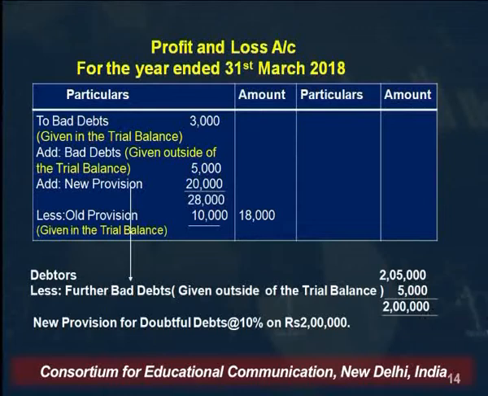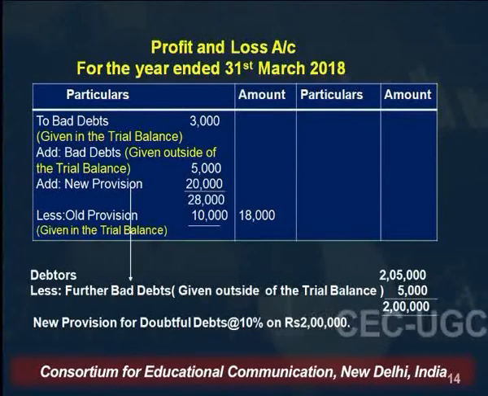Add new provision. How to calculate the new provision for doubtful debts? Provision for doubtful debts is always created on the amount which is left after deducting further bad debts which are given outside of the trial balance. So in this case, the new provision for doubtful debts, which is rupees 20,000 here, how is it calculated?